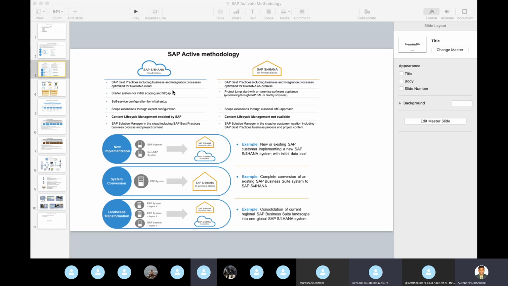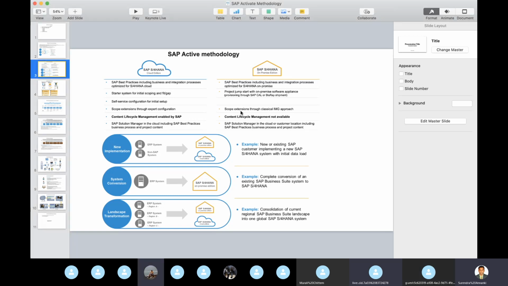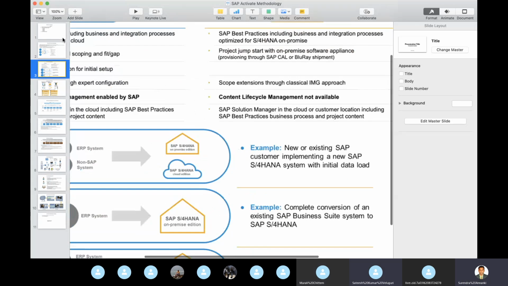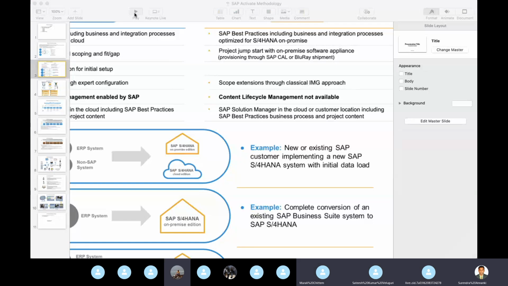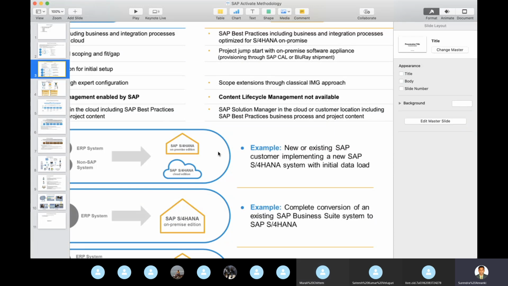Right now it's showing 54%. Make it 100. Actually, you're not in play mode. Maybe make it 75, something like that.